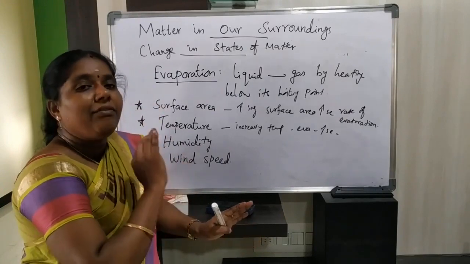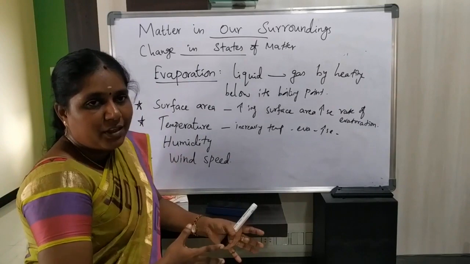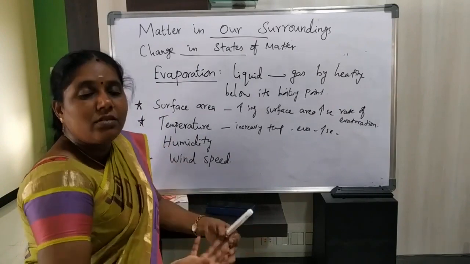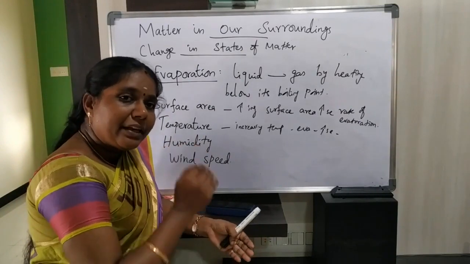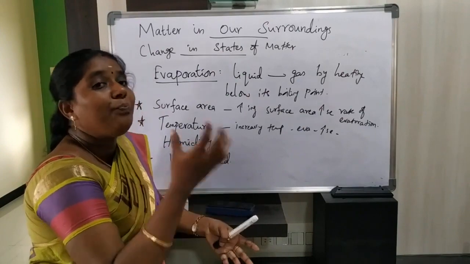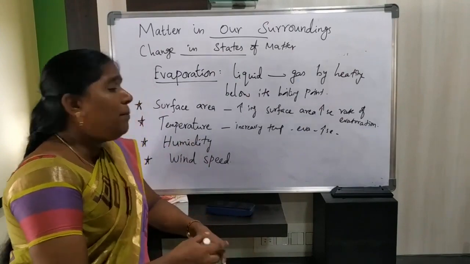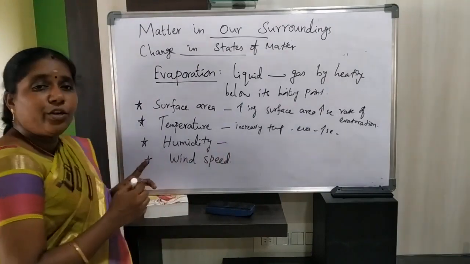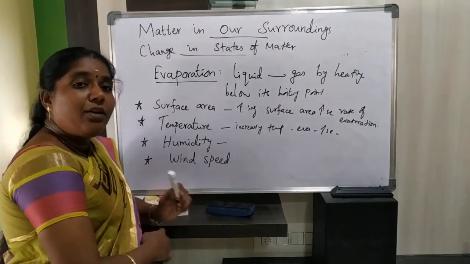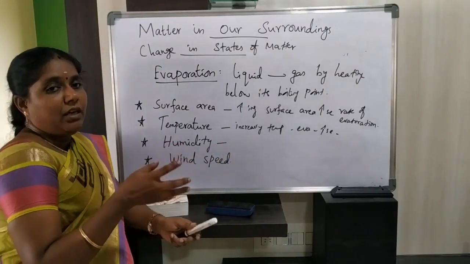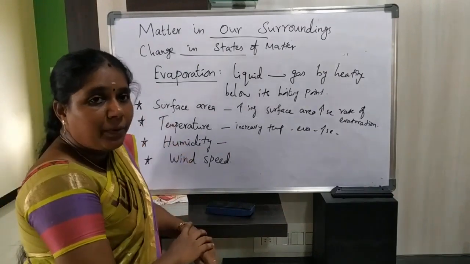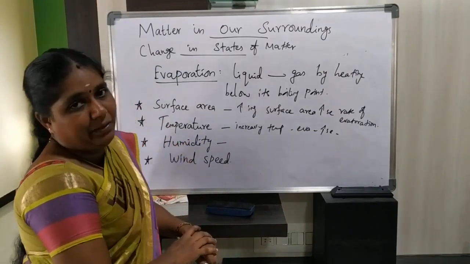So in whichever place you need fast evaporation, if you increase the temperature, automatically the rate of evaporation also increases. Same like this, humidity. What is humidity? The amount of water vapor present is called humidity.